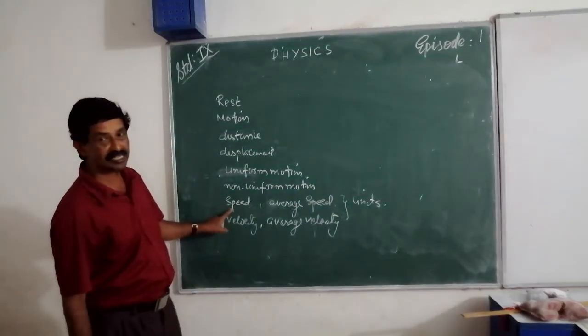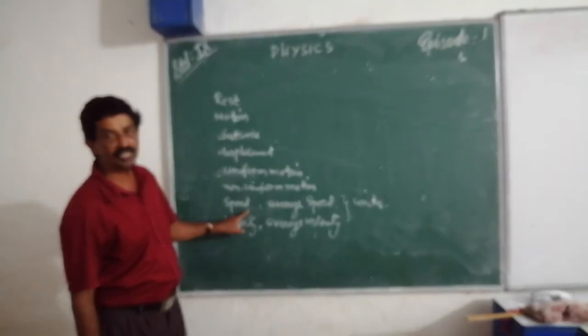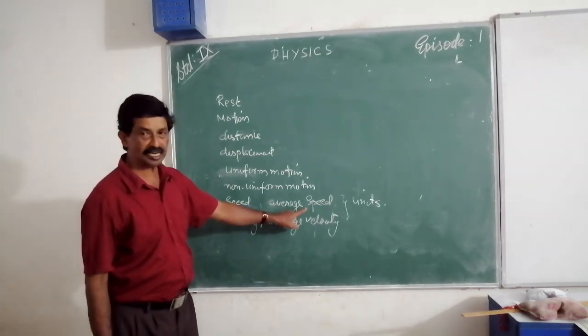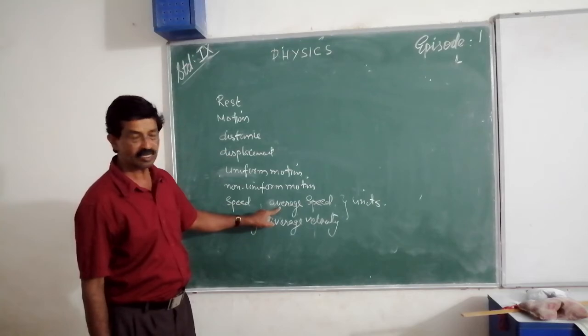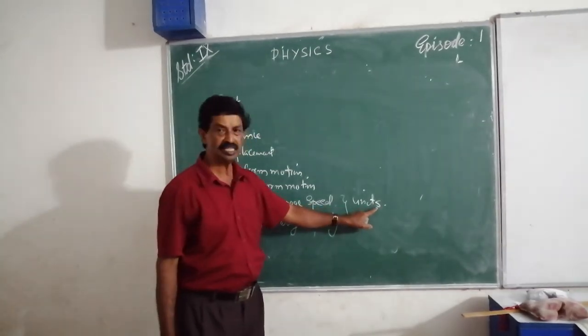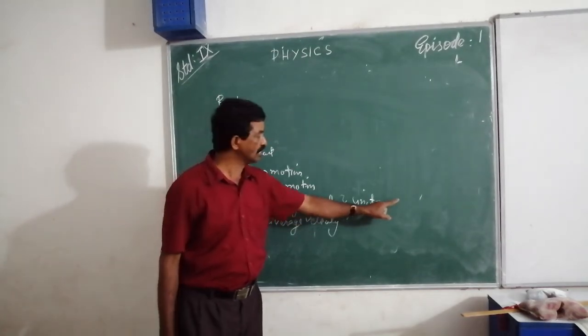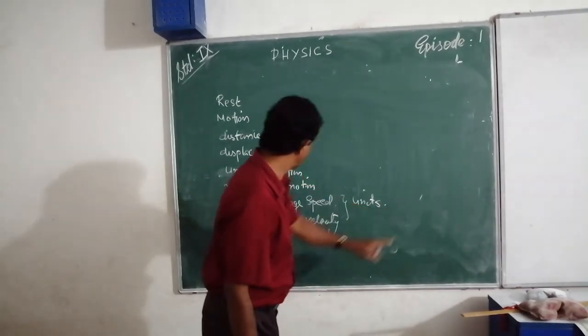Then speed. Speed is the distance traveled in unit time. Then average speed. Sometimes speed is not uniform, then we take average speed, and the unit of it is meter per second, centimeter per second, kilometer per hour.